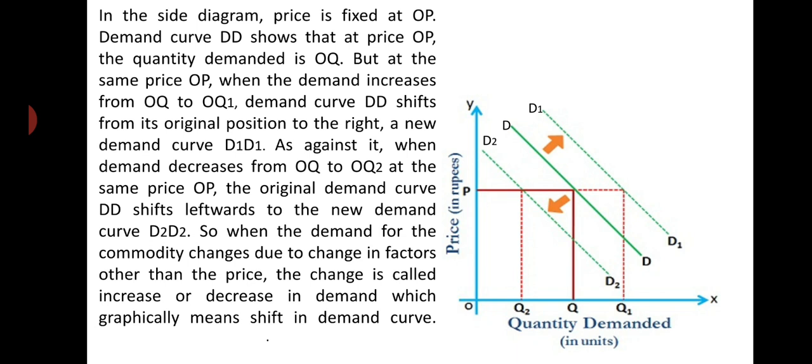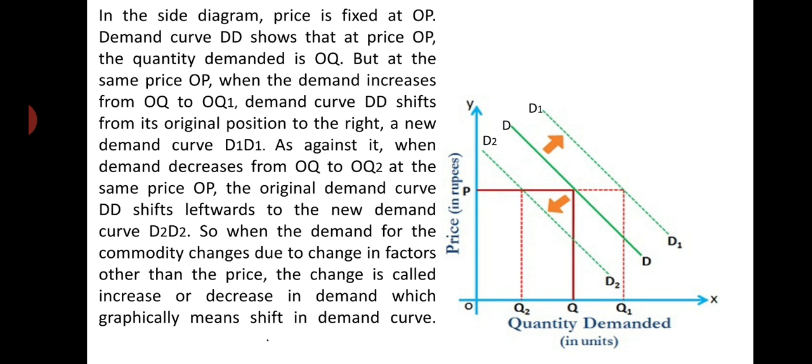So when demand for the commodity changes due to a change in factors other than price, the change is called increase or decrease in demand, which graphically means a shift in the demand curve. Two concepts we have already discussed. Number one is movement along the demand curve, and number two is shift in demand curve. In movement along the demand curve, quantity demanded changes only due to a change in price, other things remaining constant.